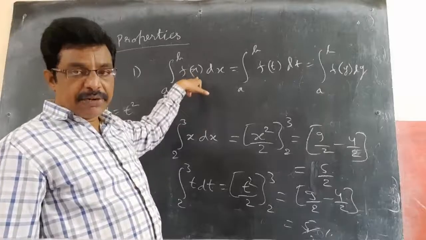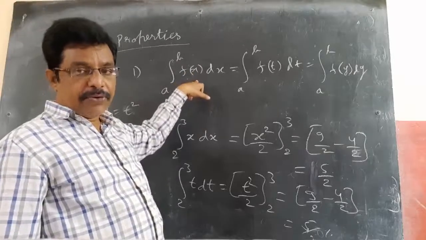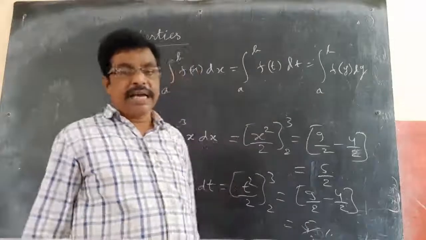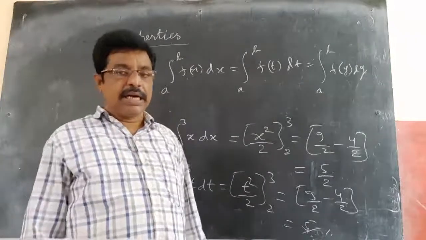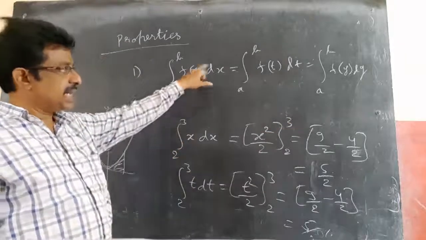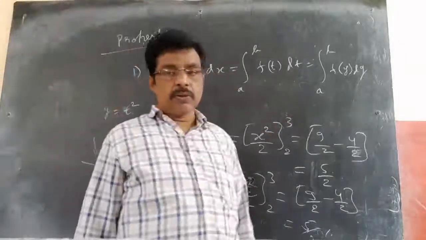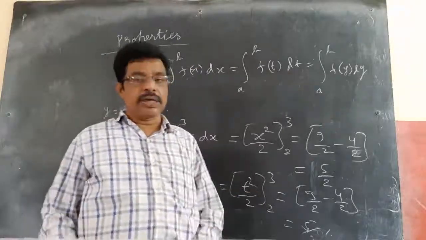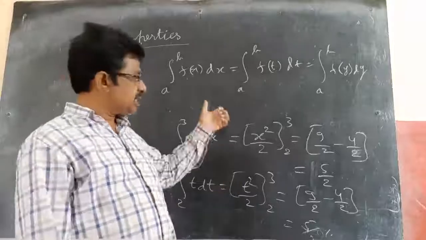This is a dummy variable we will call here. F of x dx equal to f of t dt equal to f of y dy. You can take some dummy variable z, f of z dz, like that. So it does not depend on this x or t final value. So f of x dx is always equal to f of t dt equal to f of y dy. This is the first property.